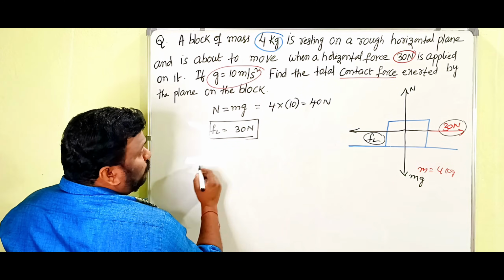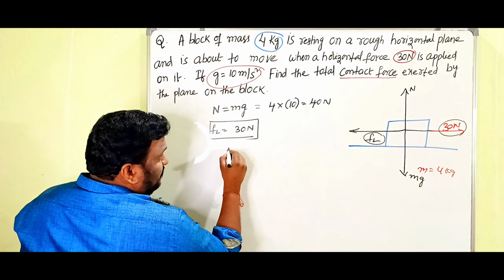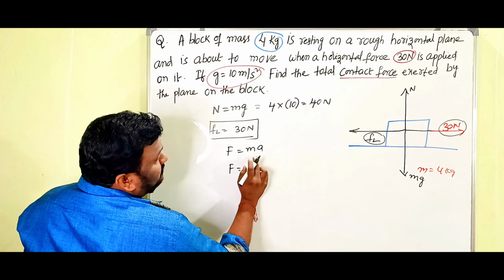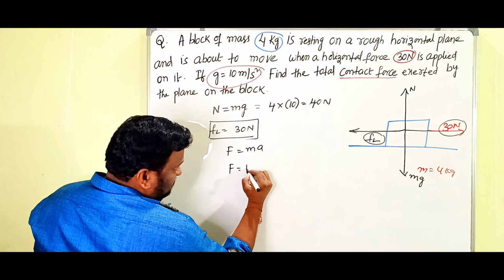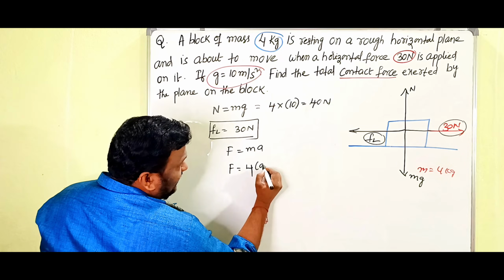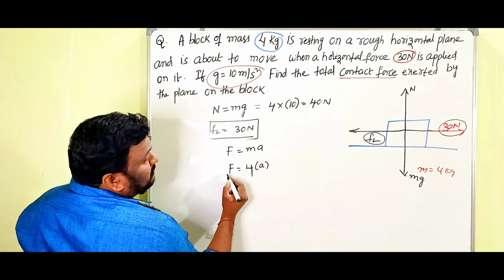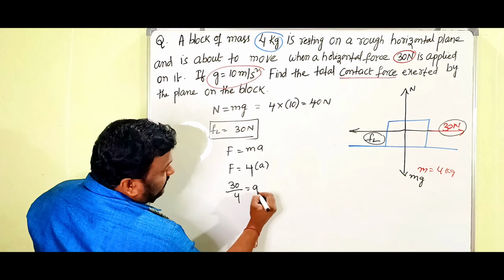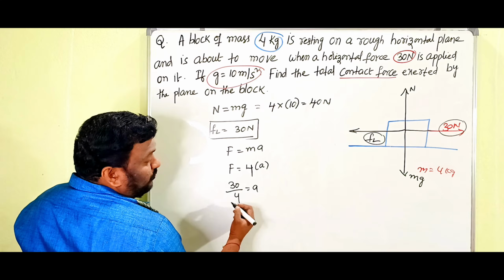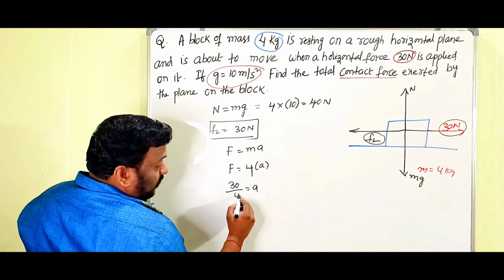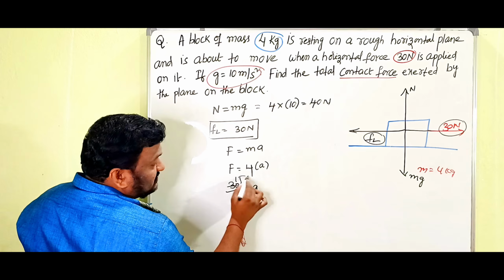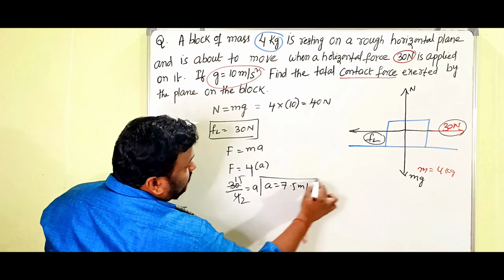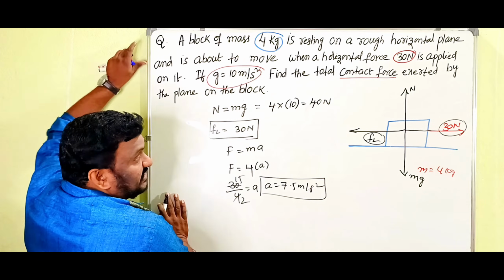Here we know F is equal to ma. F is the force, and this is the acceleration a. How much force is applied? 30 newtons. 30 by 4 is equal to a. Clear? So obviously, a is equal to 7.5 meter per second square.